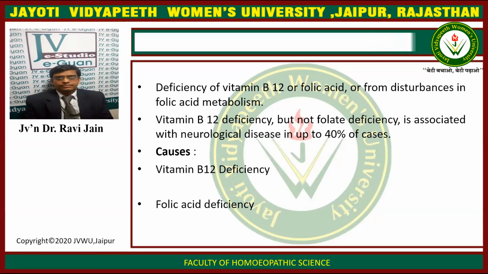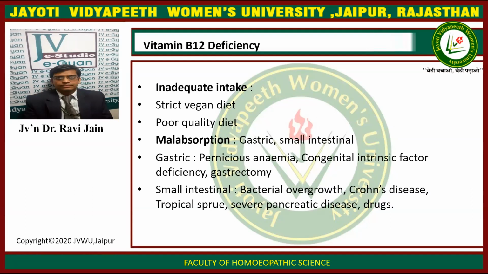The causes of megaloblastic anemia can be broadly divided into two categories: number one, vitamin B12 deficiency, and number two, folic acid deficiency. In vitamin B12 deficiency, there is inadequate intake, that is a strict vegan diet or poor quality of diet.